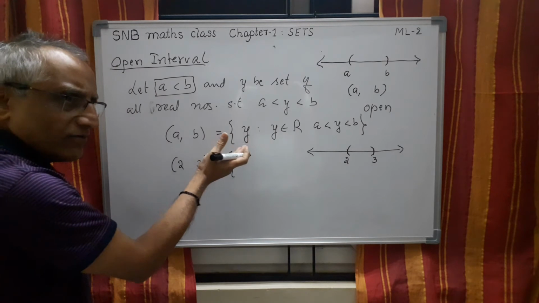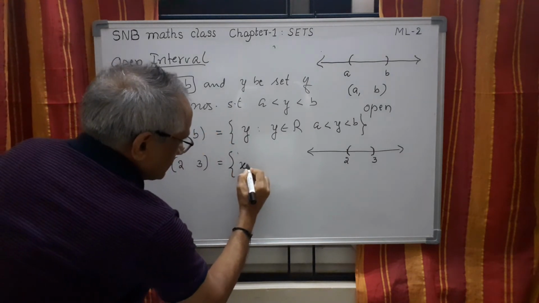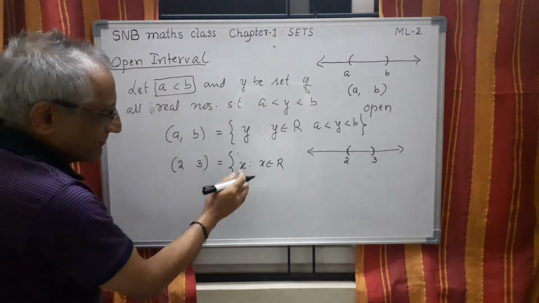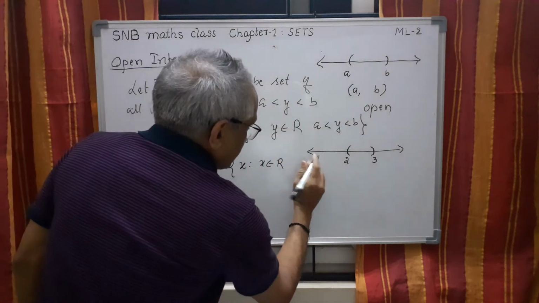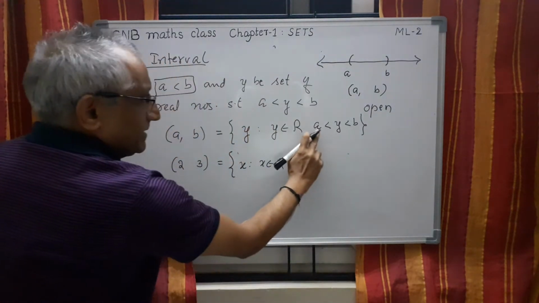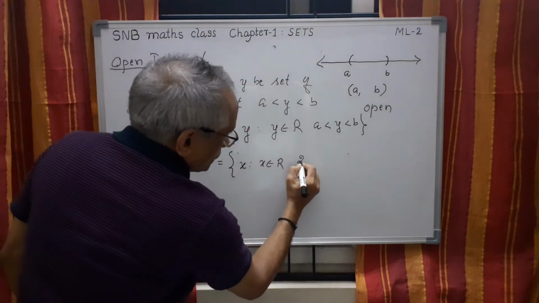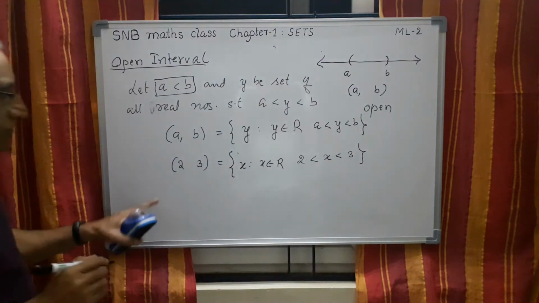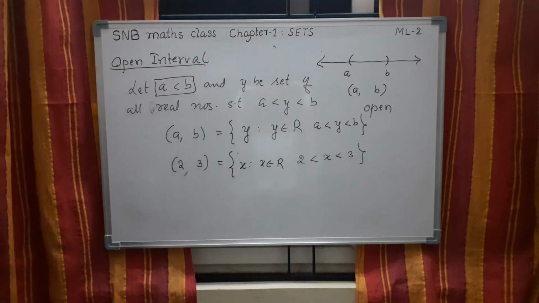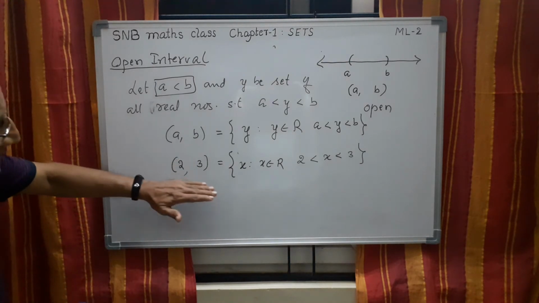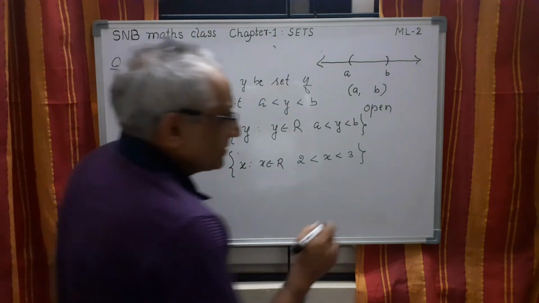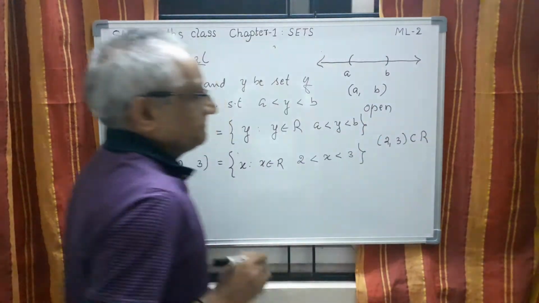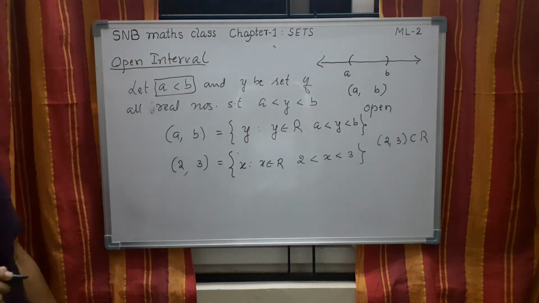You can write Y or you can write X, anything. Say X such that X belongs to R. If you write Y here, write Y. If you write X, you write X. Such that, in place of A, it is 2. So 2 less than X less than 3. So this is the open interval. Of course, here you have to put a comma. This is a subset of R. Therefore, we can also write (2, 3) is a subset of R. So this is the open interval.